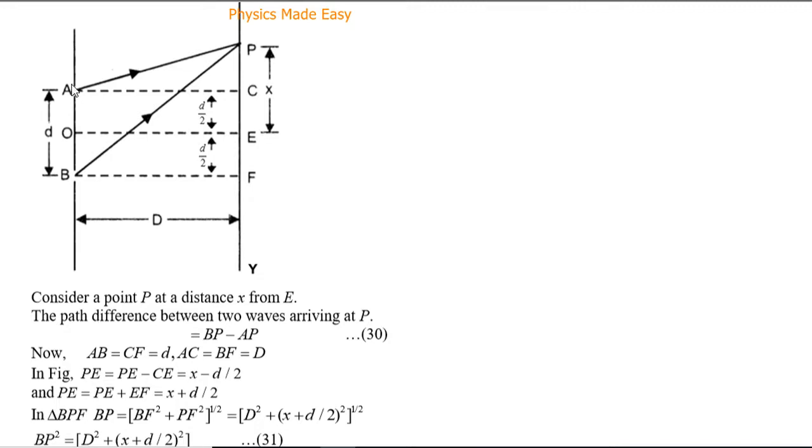Now these two slits, this slit will produce its own diffraction pattern, this slit will produce its own diffraction pattern, provided the width is comparable to the incident wavelength. So two diffraction patterns, one due to slit A and the other due to slit B, will combine with the interference pattern due to both the slits.